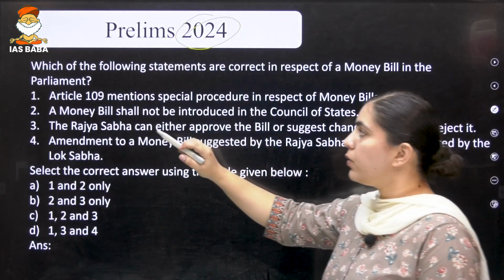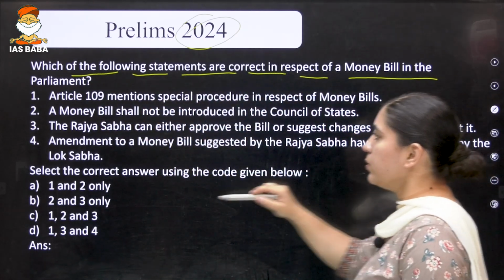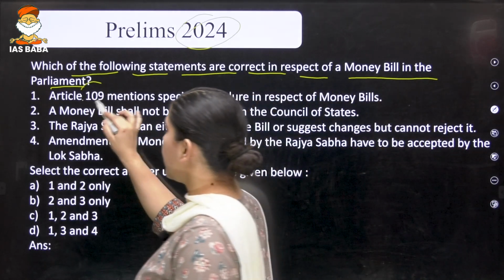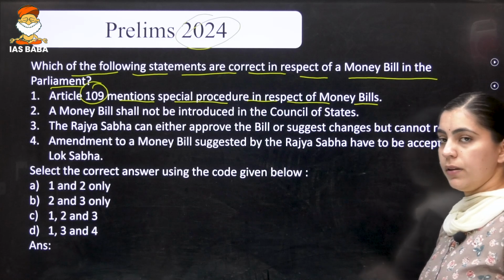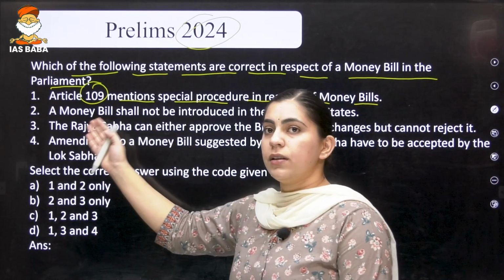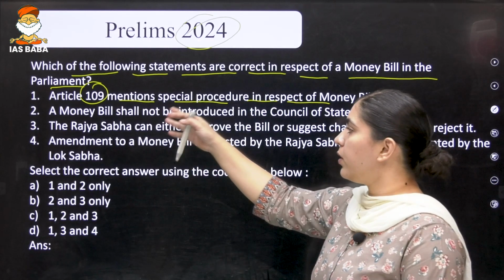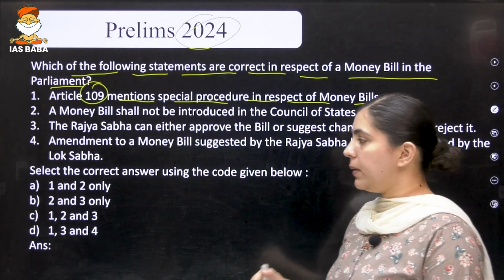Now, let's come to the question: which of the following statements are correct in respect to money bill in the parliament? Article 109 mentions special procedure in respect of money bill. Yes, this statement is correct because Article 109 mentions the special procedure with respect to money bill.